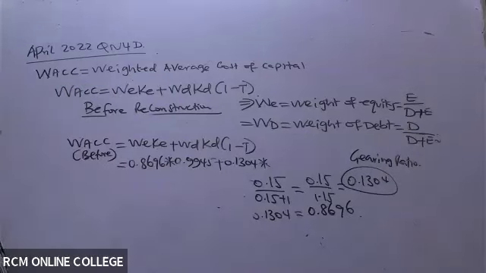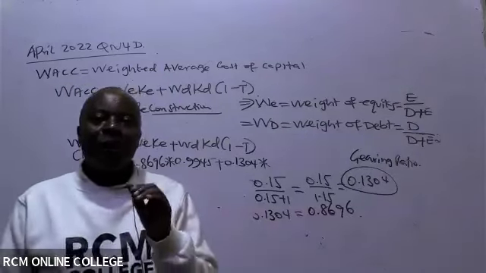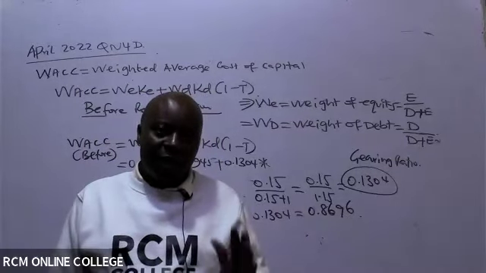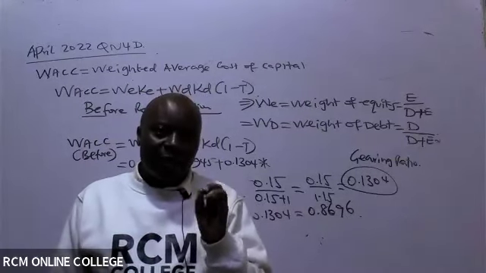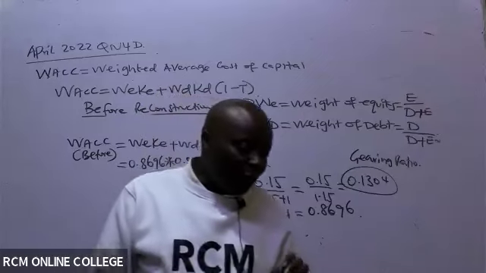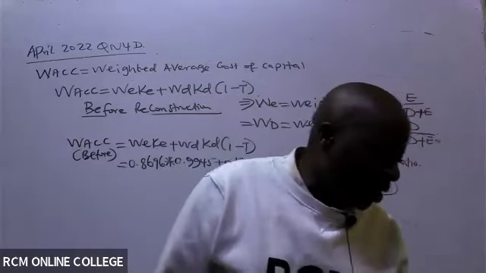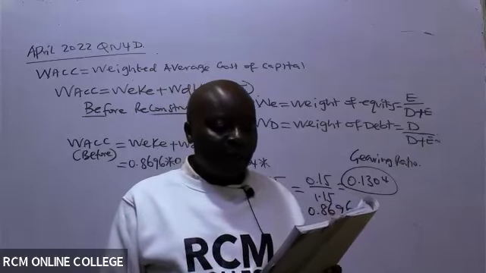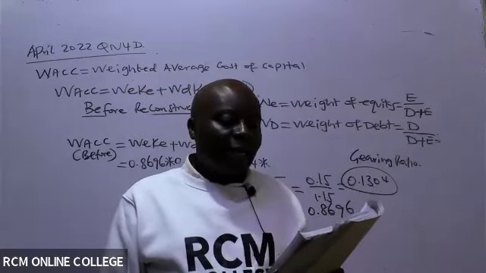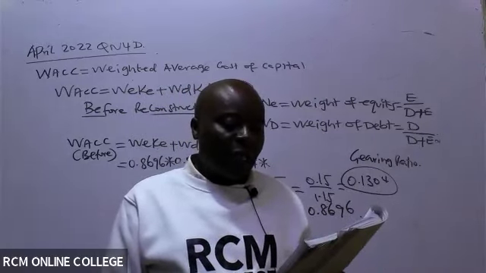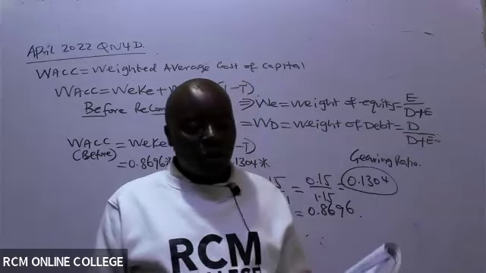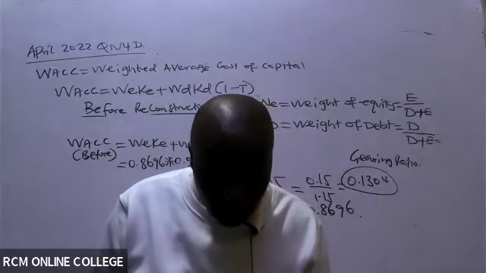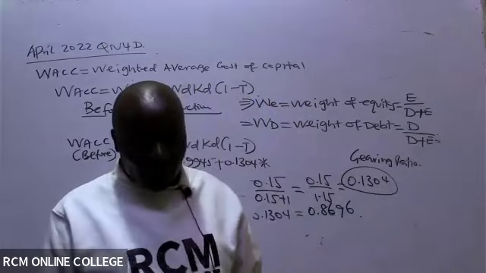So in this case, they have told us that cost of debt is the same as the risk-free rate of return. Did they tell us, or we assume? Let's see. The risk-free rate of return is 5%. That sentence, before tax, they have told us debt is considered to be risk-free.